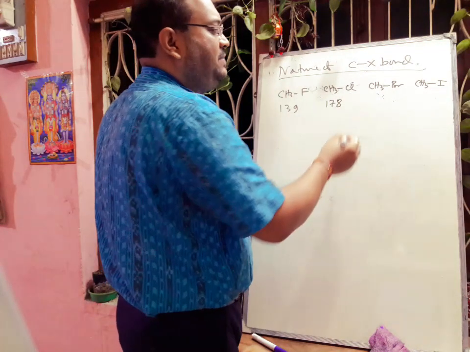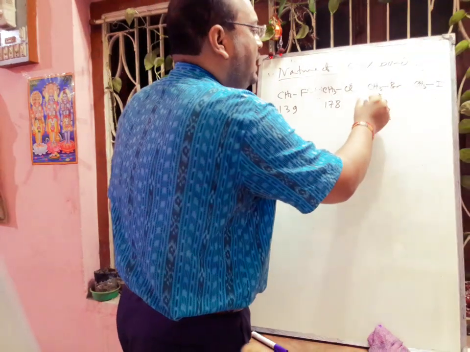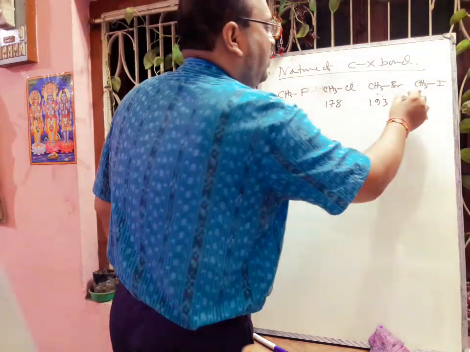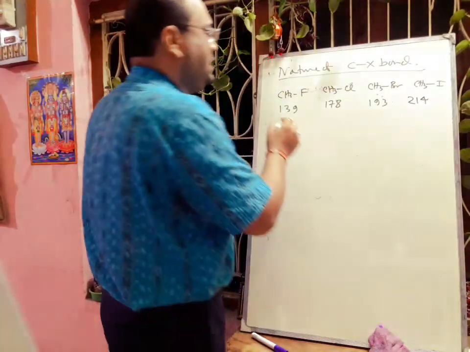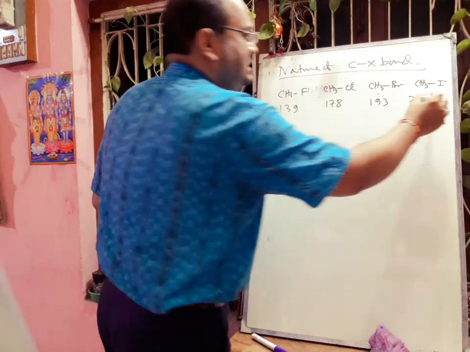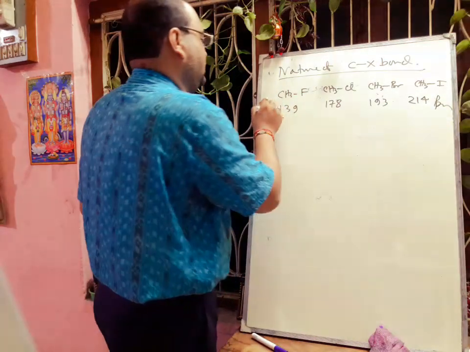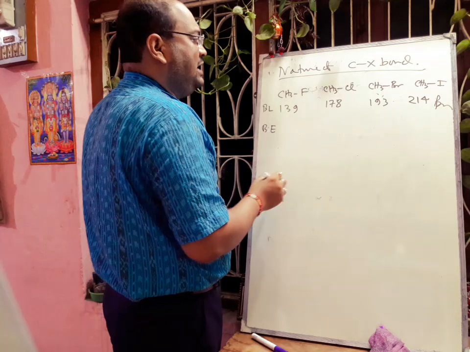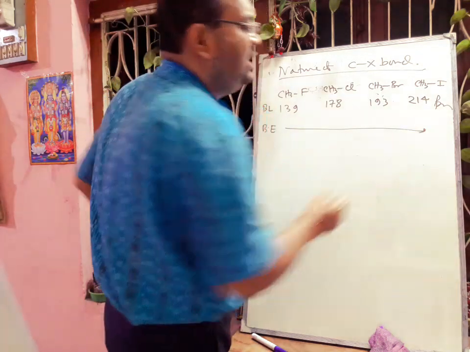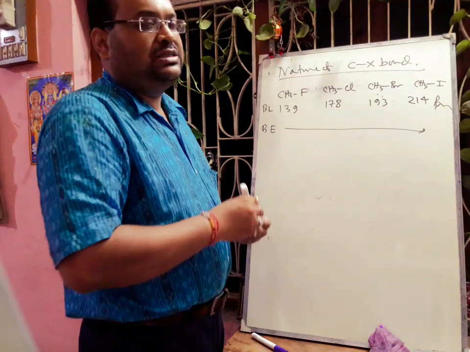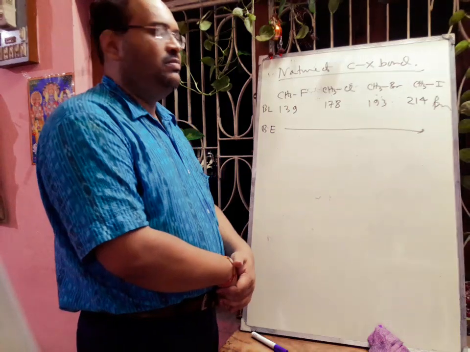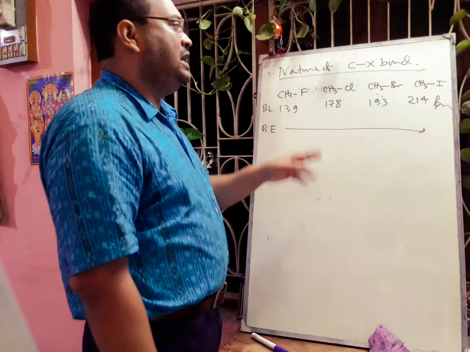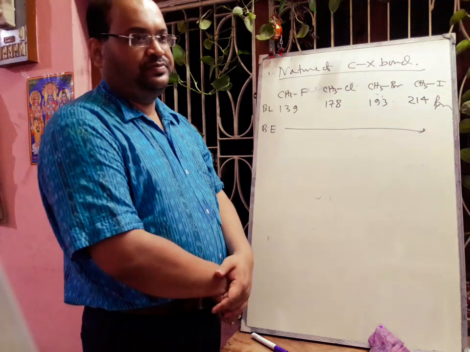In the case of CH3Br, the value will be 193 picometer, and CH3I, the value will be 214 picometer. So here the bond length increases. These are in picometer. These are bond lengths. As well, if we think about the bond energy, from here to here bond energy will decrease, because the bond length increases. It will be much easier to break the C-I bond rather than the C-F bond.